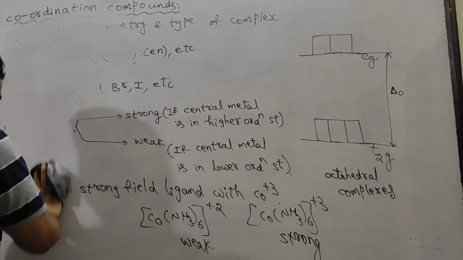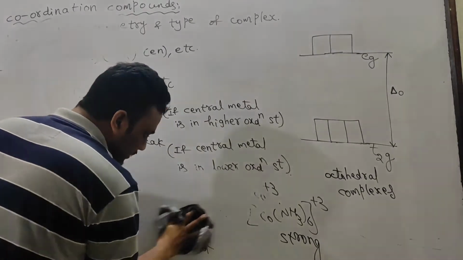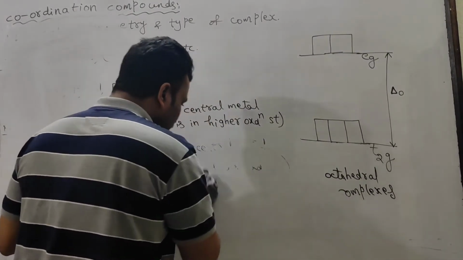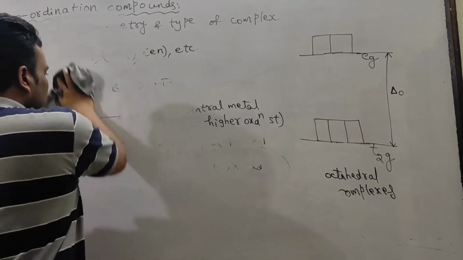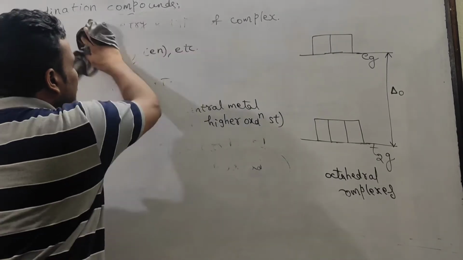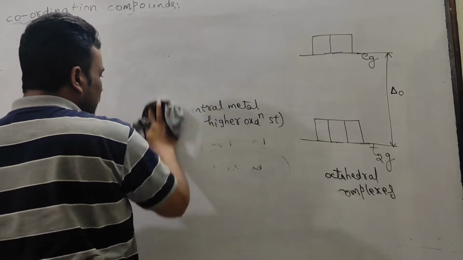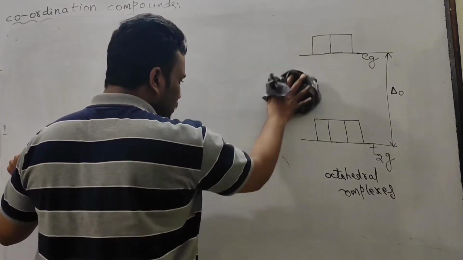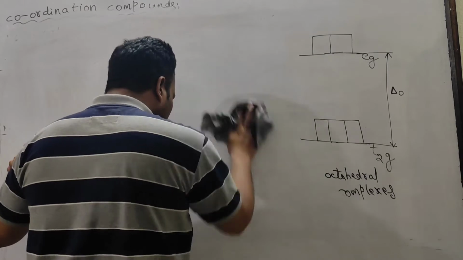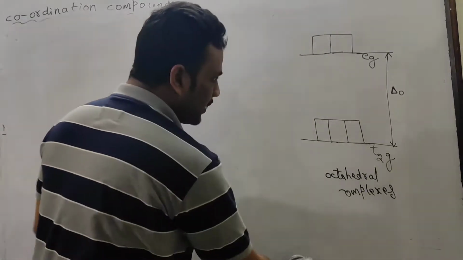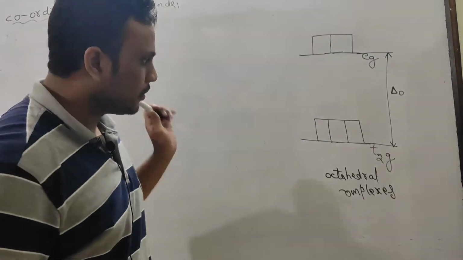So how to understand the concept? Actually, how to understand which type of hybridization is present in various complexes? Okay, I am going to teach that one. It is in fact very easy. From crystal field theory already we know that splitting of degenerate orbitals takes place under the influence of ligand. Whether ligand is strong or weak, splitting is compulsory, no doubt.